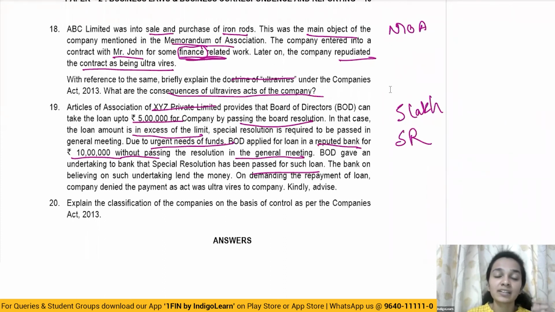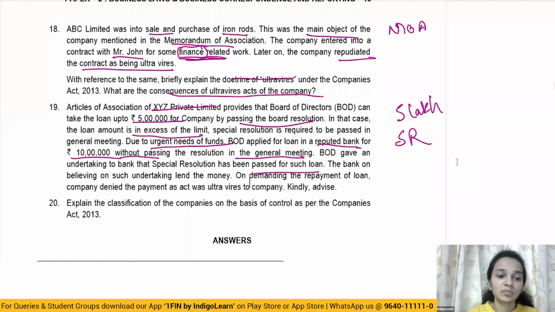This type of case happened in the case law of Royal British Bank versus Turquand as well. So in this particular case, on the basis of the doctrine of indoor management, the bank can claim the amount of its loan from the company, and the bank can rely on the undertaking given by the board and need not inquire any further. So the bank is definitely entitled to recover the amount of 10 lakh from XYZ Private Limited.